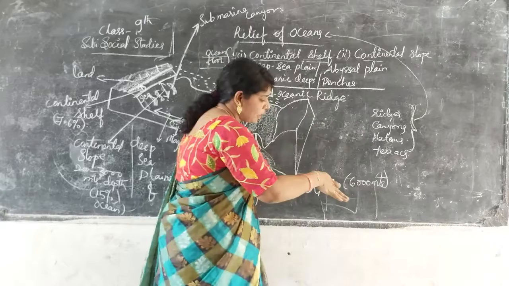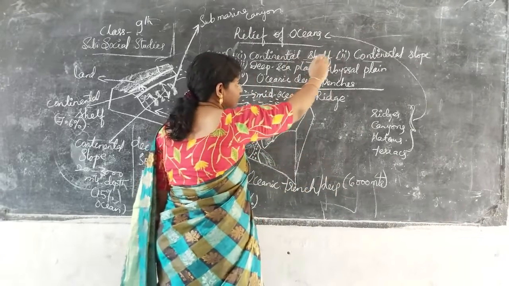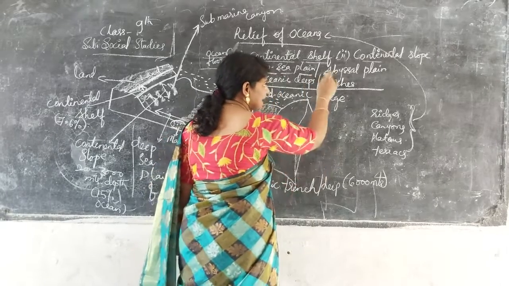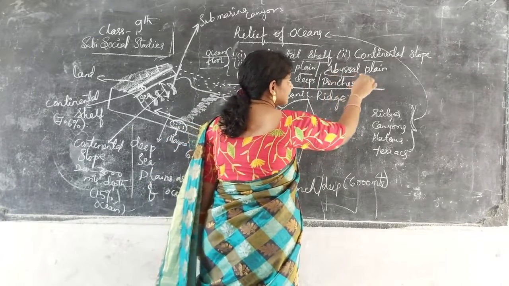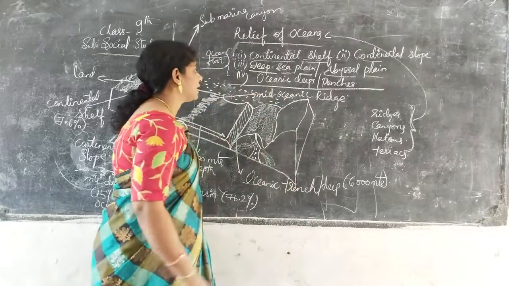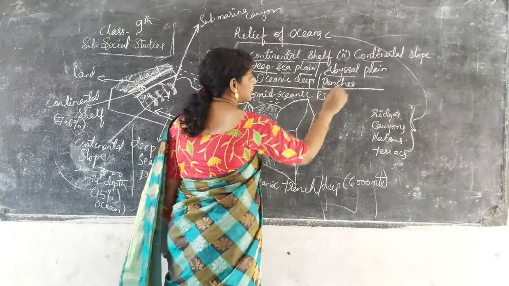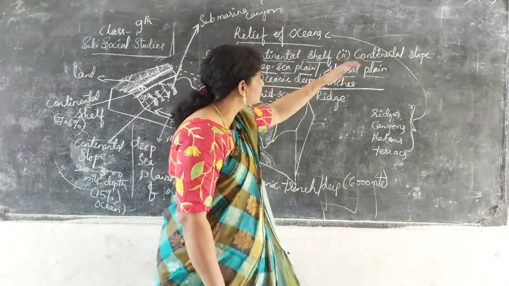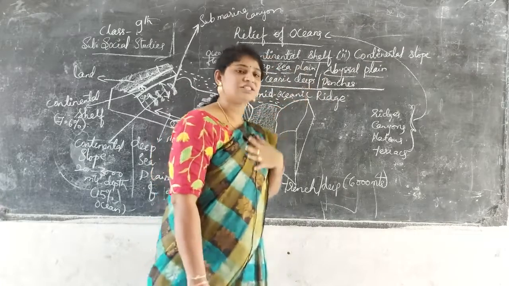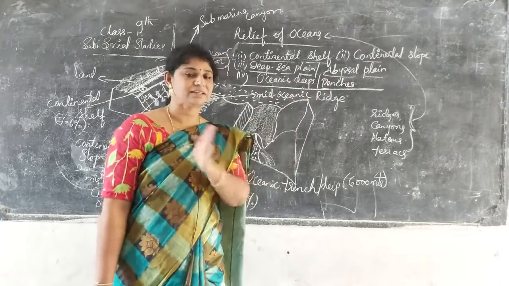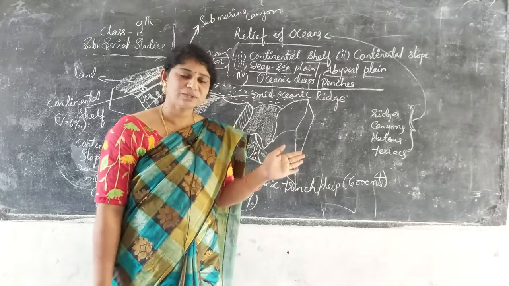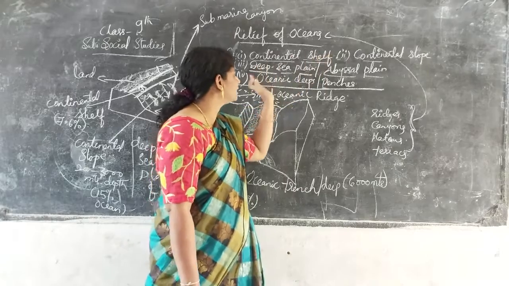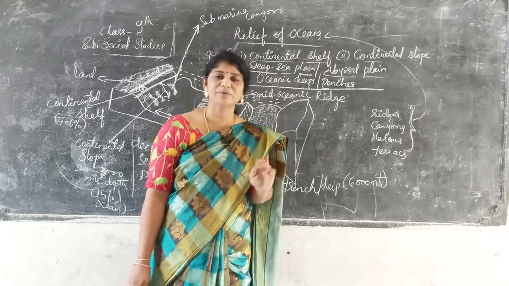You know what a slope is. Continental shelves, continental slopes, deep sea plains. In the depth of the sea there is a plain, also called the abyssal plain. Another one is oceanic deeps or trenches. Shelves, slopes, plains, trenches are also seen on the land surface other than water. If present in the sea, we add continental, deep sea, oceanic deeps. That's a simple way to remember.